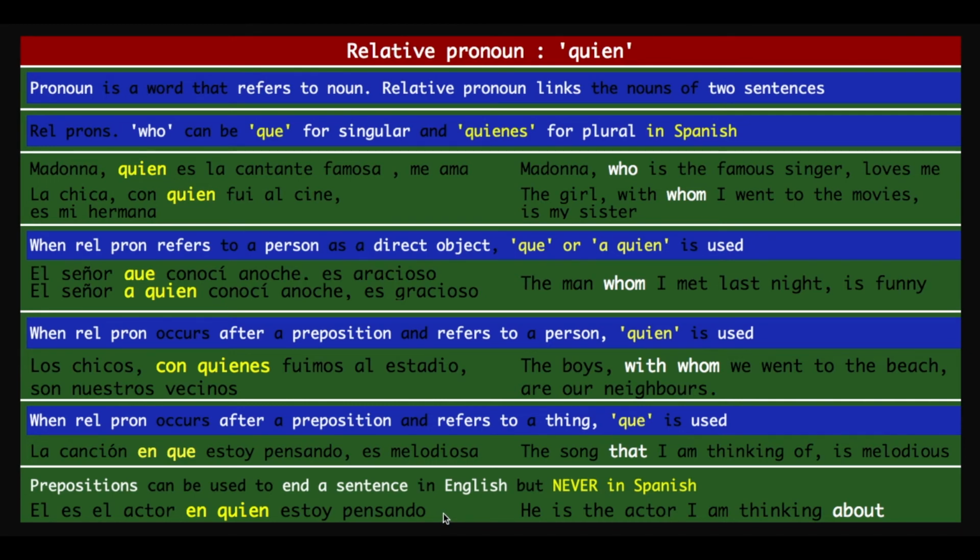Well, folks, that was about relative pronouns, and I hope you learned to enjoy this beautiful concept, and you're going to use it in speaking Spanish even more artistically.